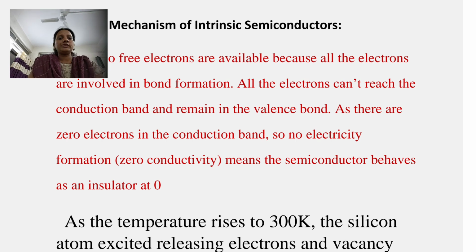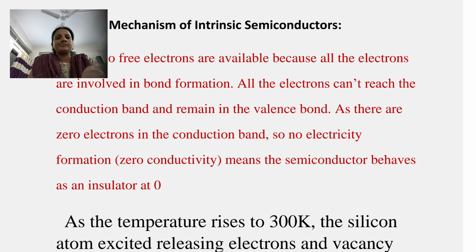That is, at absolute 0 temperature, all electrons of the silicon atom, that is 4 electrons of silicon, are engaged in bond formation with other 4 silicon atoms. So there is no free electron available to conduct electricity, or all electrons remain present in the valence band.